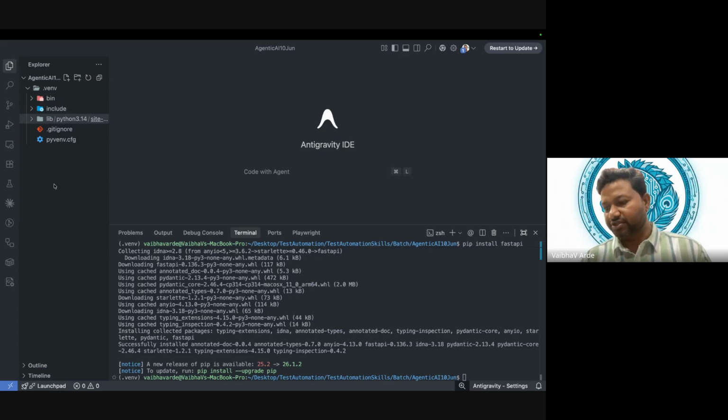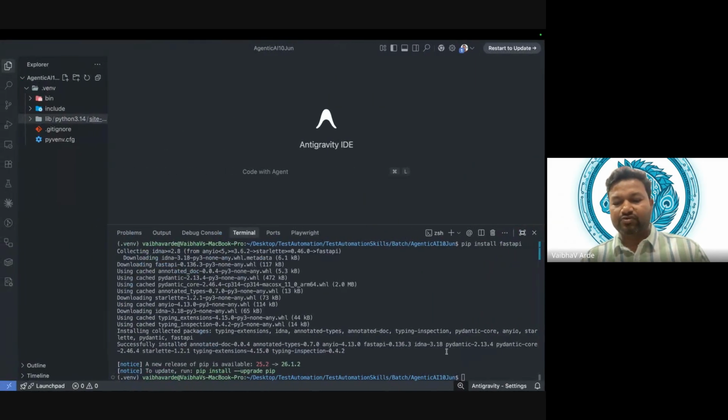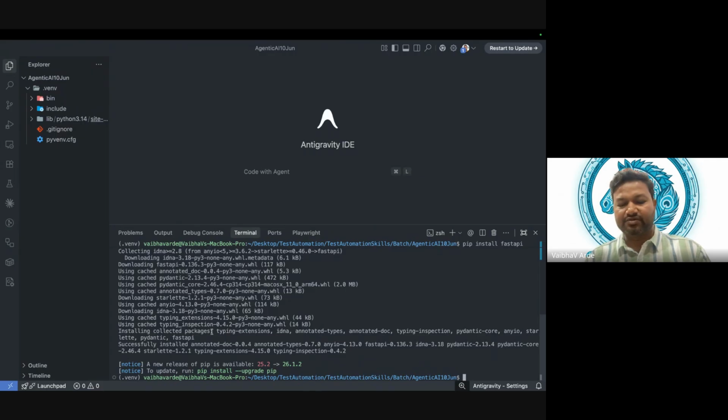Okay, so this is the old way of activating our virtual environment. But the way we are going to use is uv. Now I want to deactivate this environment. How can I deactivate it? When it is activated, you can see .venv in the braces. When it is activated, if you add any package, it will be in this workspace, in this virtual environment, and then you can use that for your project.